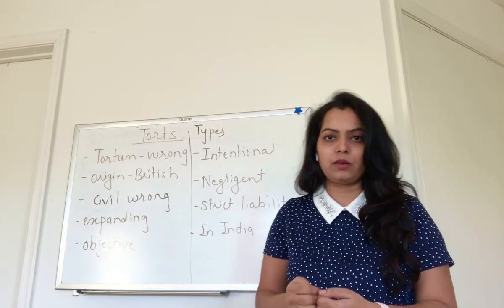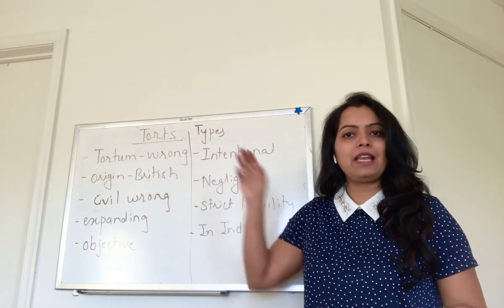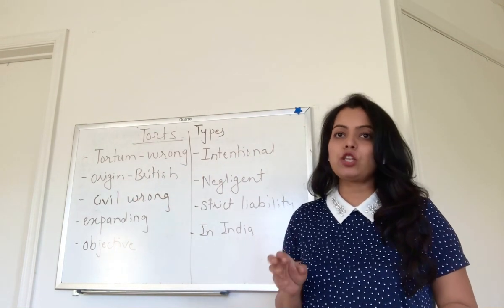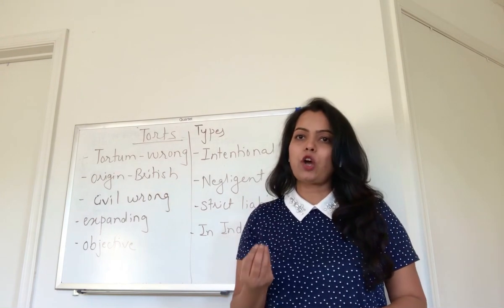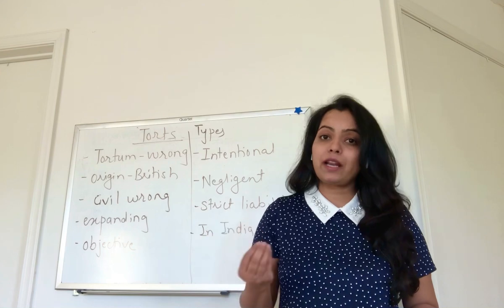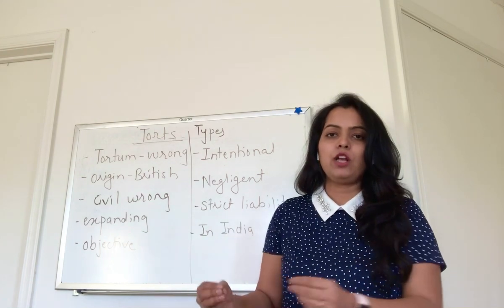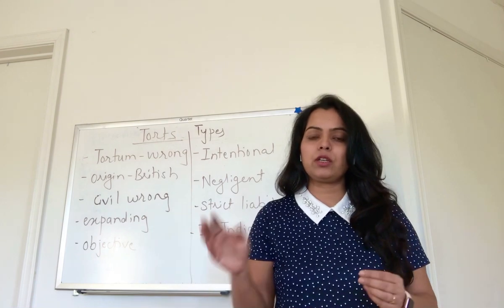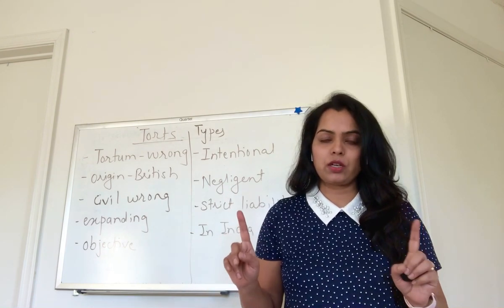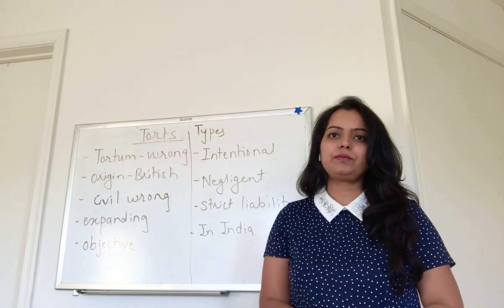Let us begin now. Tort is derived from the Latin word tortum, and tortum means wrong. Tort and crimes both have common law origins, and even contract has a common law origin. So if there is a question for any competitive exam, law of crime has which type of origin? Remember, common law origin. For torts also, and for contracts also, and for crimes also.